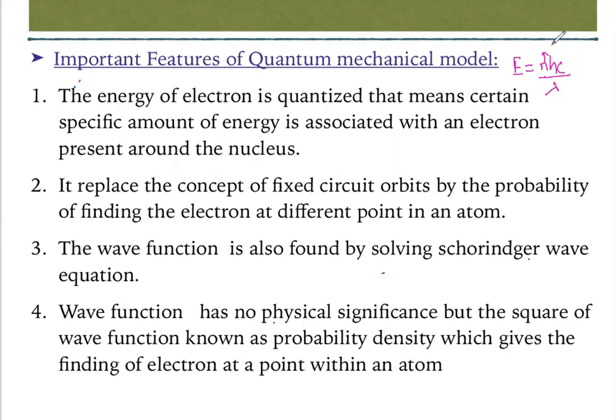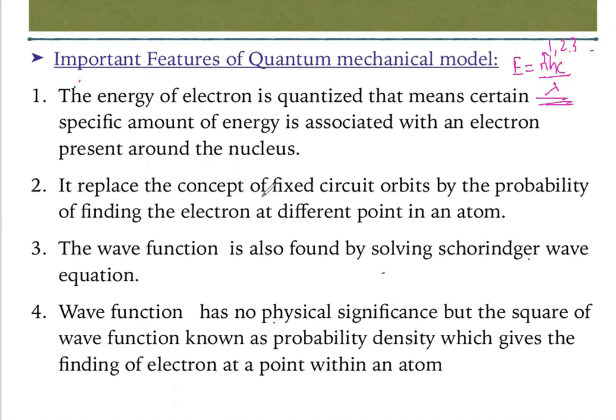So this n is nothing but 1, 2, 3, 4, 5, and so on, integer multiples. Quantization means the energy is a fixed value. It cannot be negative or a fraction. So if you put 1, 2, 3, 4, and so on, you will get the quantized form of energy. So he says that the energy is fixed or quantized.